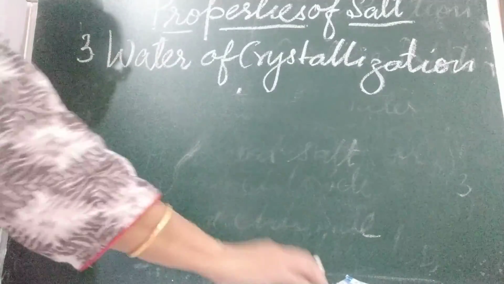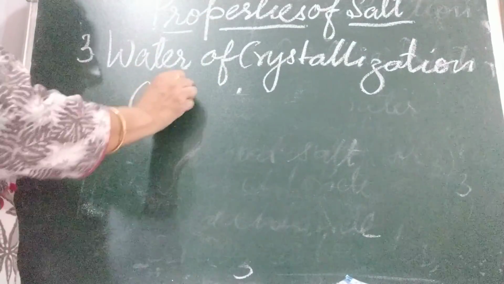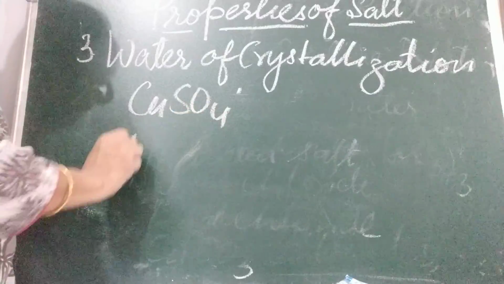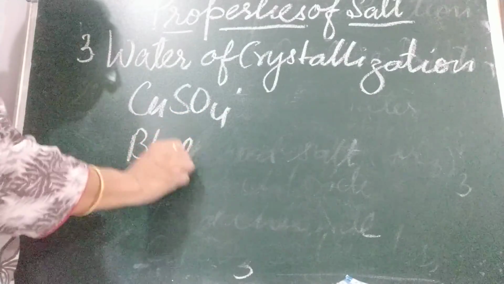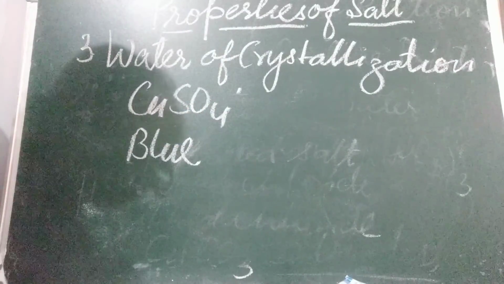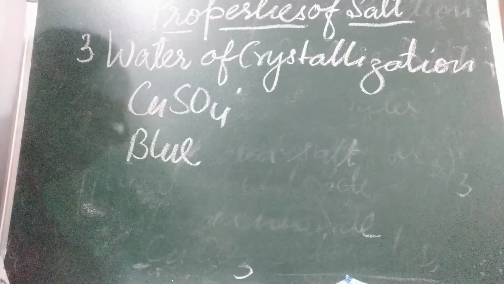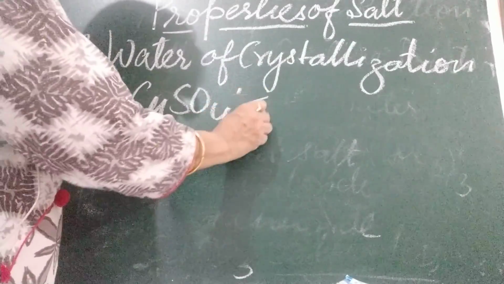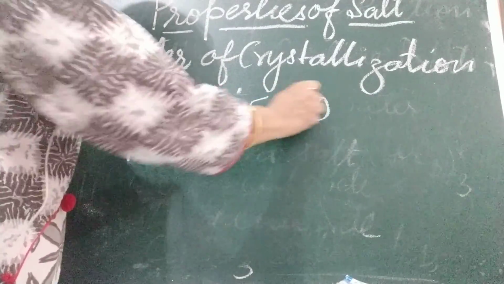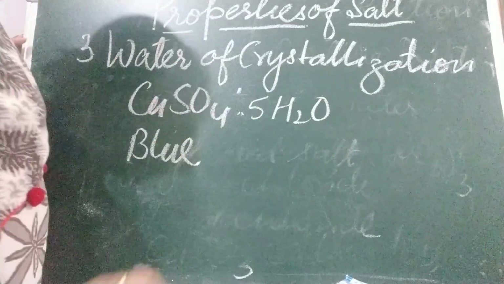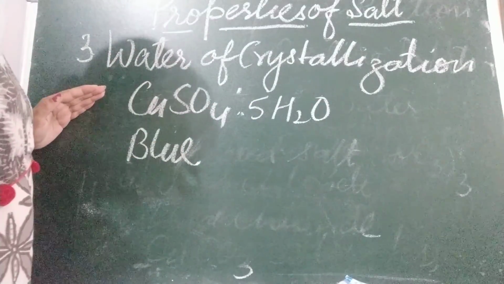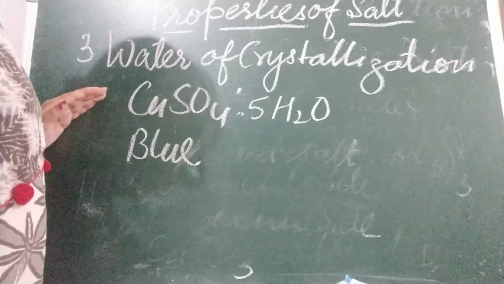Children, for example, I am giving you a very nice example of copper sulfate. Copper sulfate is a very common salt. It is blue in color. Blue crystal, you can see in your book. With that, they have five molecules of water. So this is water of crystallization. These are hydrated salts.